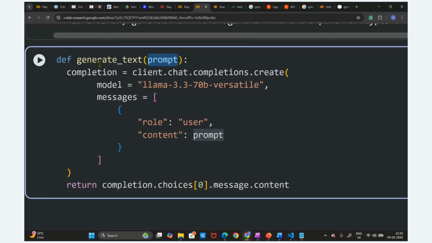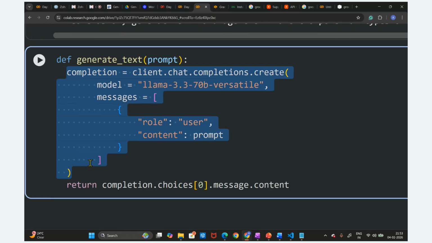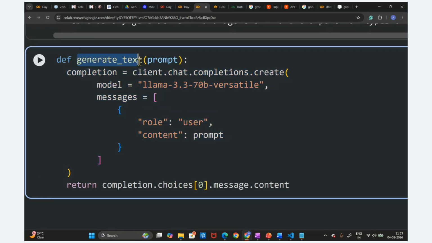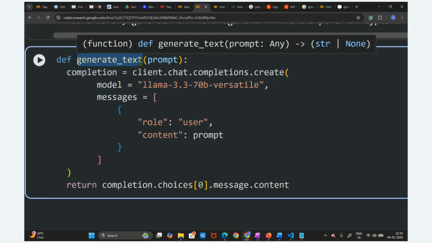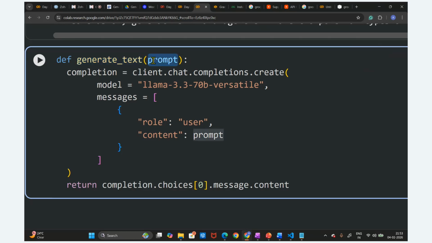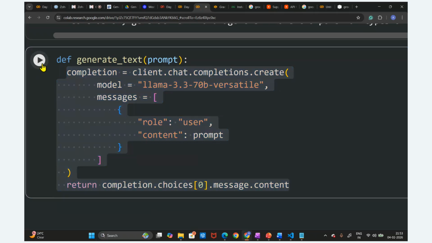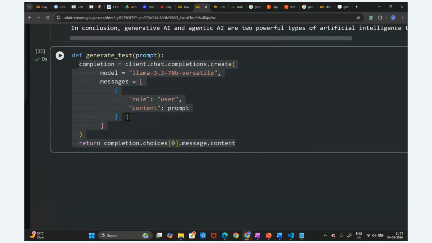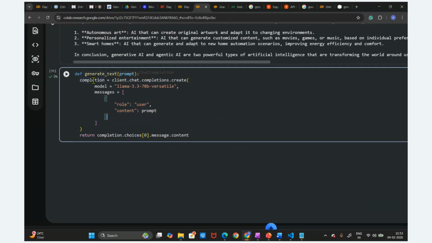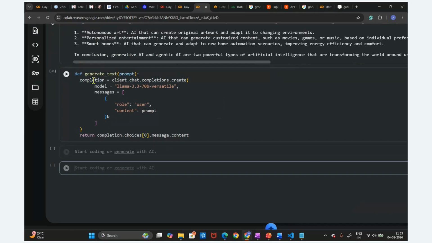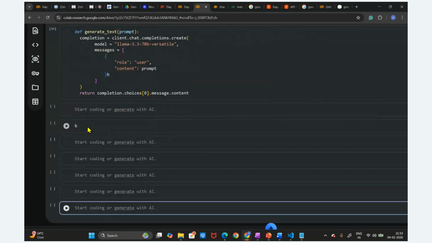So this is a simple code with whatever we learned. We are going to create one function for that. Generate text is the function name. This is the parameter, the user query. It is a prompt, and we are going to complete this prompt within this code. So this is how we have written this code. Let's execute this now. We have executed this code. Let me create a new cell.